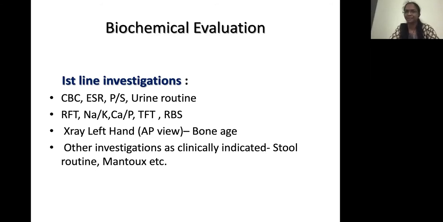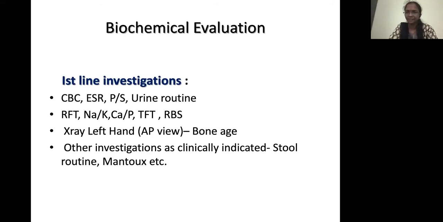In some conditions, like familial short stature, if the parents are short and the child is within the mid-parental centile, you may need just a bone age to confirm that it is familial short stature. You don't need to do all the other investigations. But if the child has short stature, is short for the mid-parental centile, or has a poor growth velocity over a period of 1 year, the child definitely requires investigation. Our first aim is to rule out all the systemic conditions, because that is in fact the more common cause of short stature.